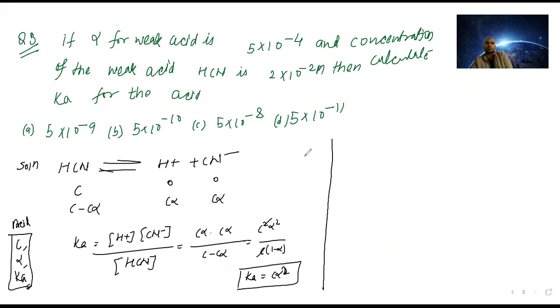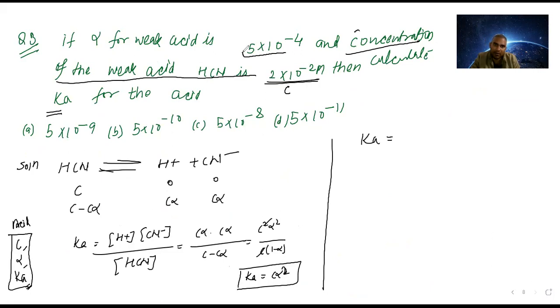Yes, sir. So in this equation, they are asking Ka. Ka is equal to C times alpha square. The concentration of the weak acid they have given is the value of C, and this is alpha.